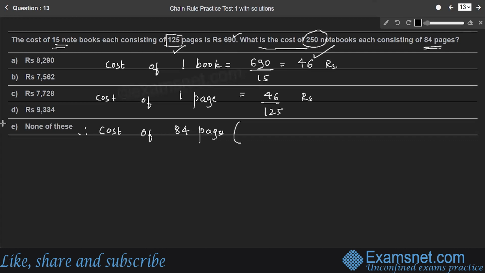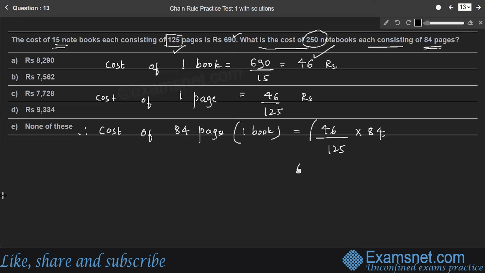84 pages means in the second case, it is one book, right? So each consisting of 84 pages is one book in the second case, right? Cost of one page is 46 by 125. Therefore, cost of 84 pages, multiplied by 84.